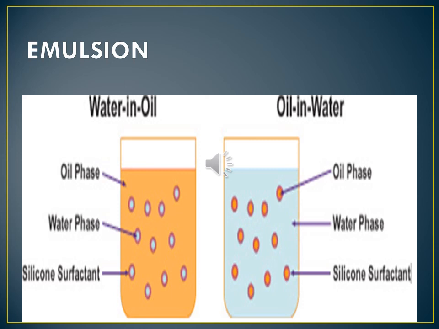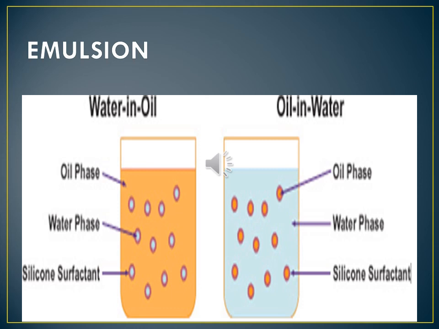These are some common examples of emulsion. What are the common examples? Paint, cough syrup, facial cream, pesticides, butter, milk, cream, egg yolk. These are the examples of emulsion.